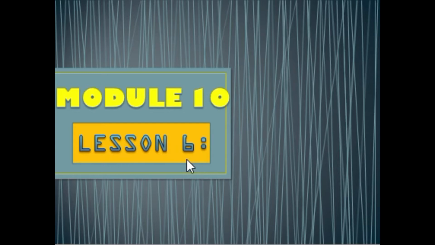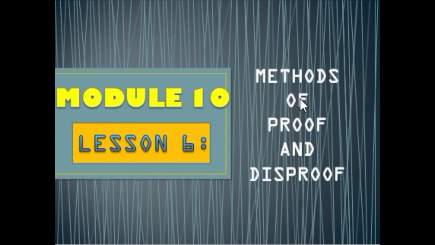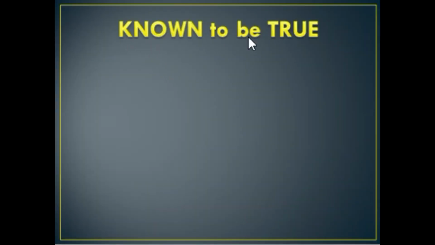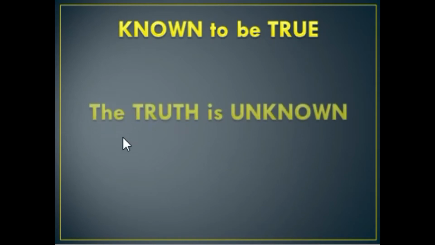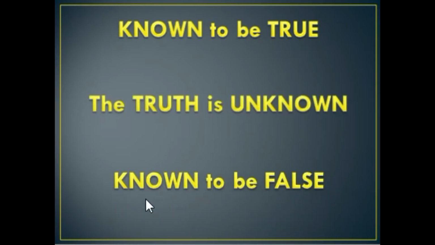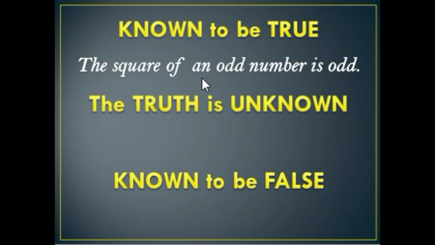Today, let's discuss Lesson 6 on methods of proof and disproof. There are three types of statements. There are statements that are known to be true, statements whose truth is unknown, and statements that are known to be false. Say for example, the square of an odd number is odd. In this statement, it is known to be true because if we try to square an odd number like 3, 3 squared is 9. 5 squared is 25. So 9 and 25 are both odd numbers.